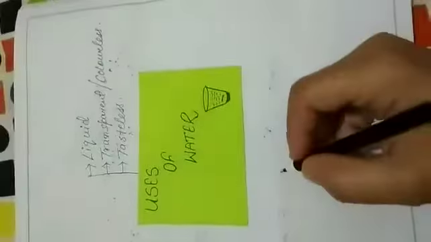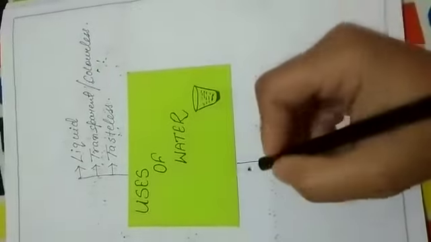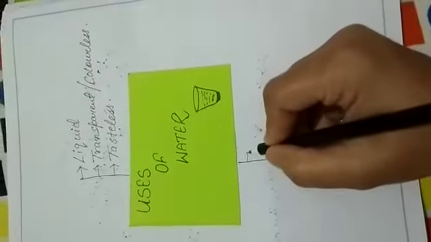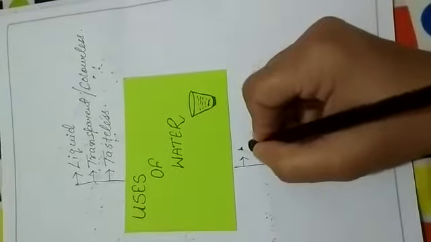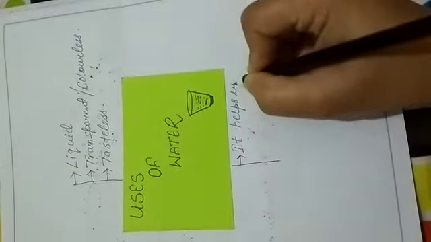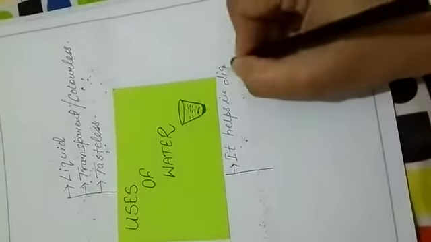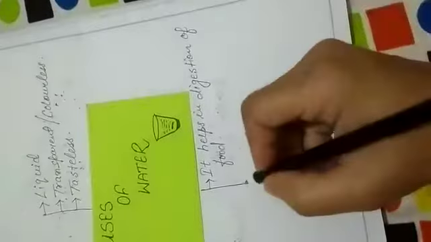Now what is the importance of water, why do we drink water every day? The main importance of drinking water is it helps in digestion of food. It means the food that we eat is digested with the help of water in our stomach.